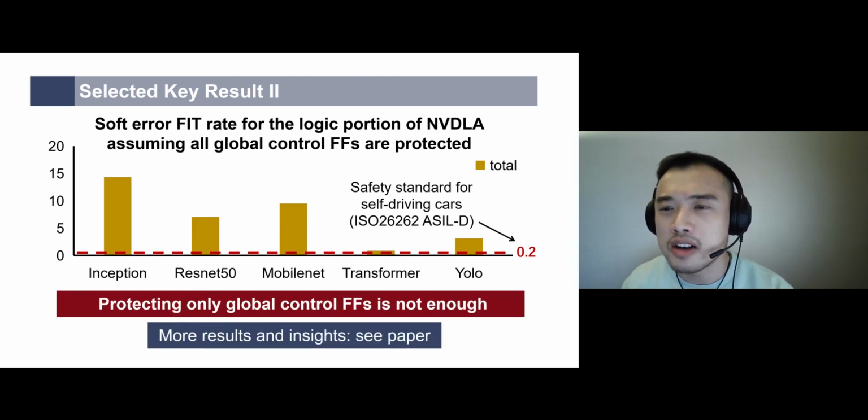We also have other interesting results and architectural insights. For example, we show the impact of different resilience metrics and different data precision. We also observe that faulty output neurons with big positive value changes are way more likely to cause system failures, which can inspire new resilience techniques. All the results and the details are in the paper.